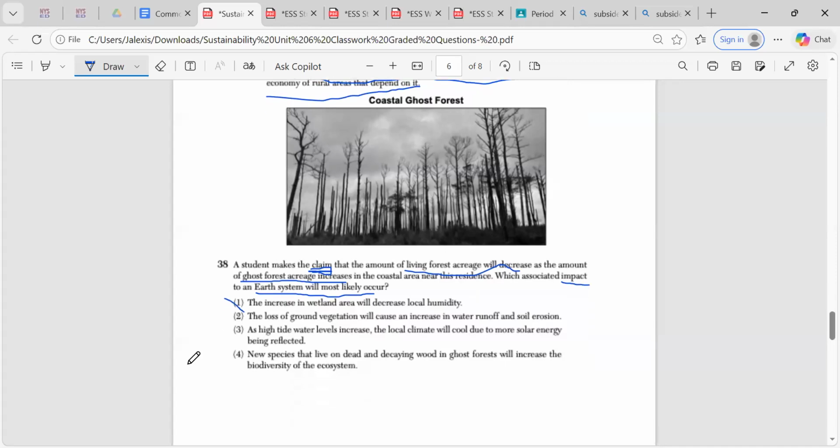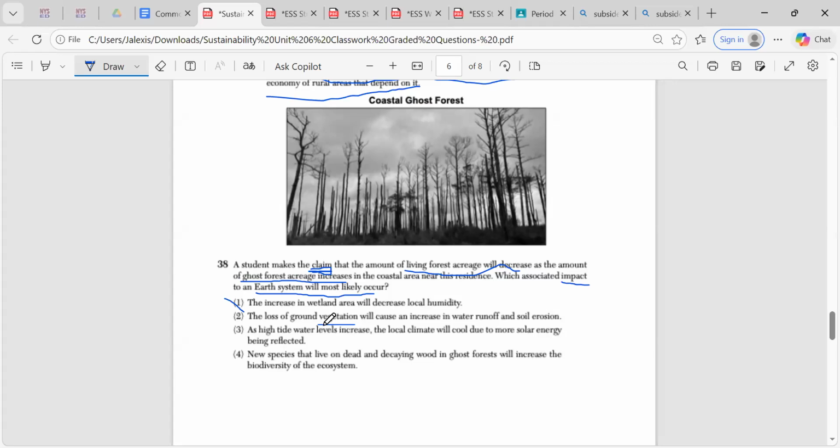It says the loss of ground vegetation will cause an increase in water runoff and soil erosion. If you don't know what vegetation is, vegetation refers to plant life. So trees, plants, grass.